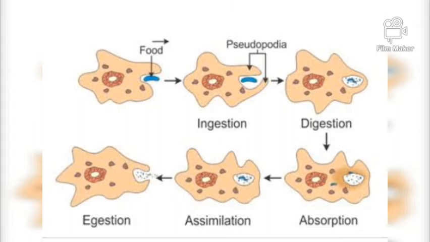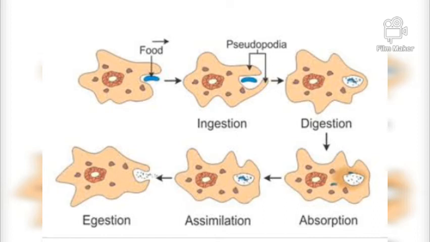Now nutrition in amoeba. Amoeba is a unicellular microscopic organism. It is found mostly in ponds and ditches. In the structure of amoeba, we will look at the cell membrane, a round nucleus and several small vacuoles in the cytoplasm.